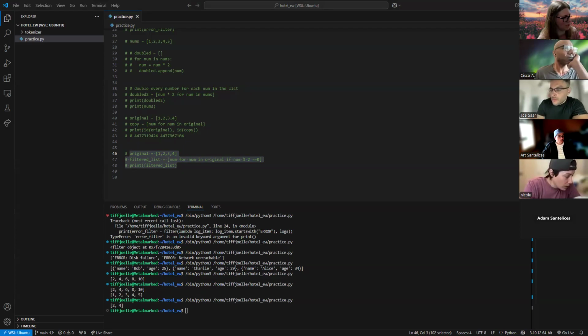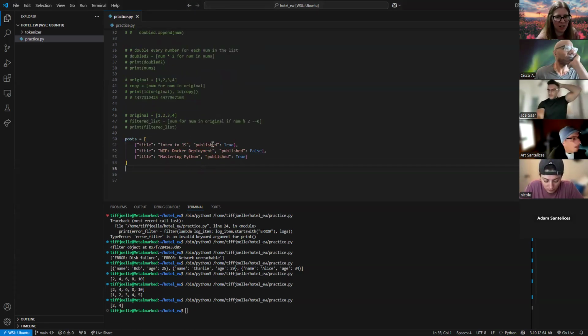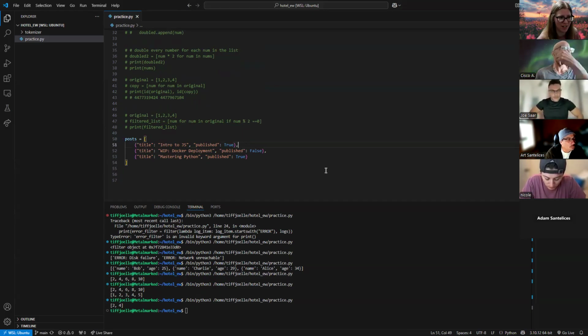I, again, am going to do some real world examples. So once again, this is kind of like we did earlier where we had a list of log items, and this is another list of dictionaries. Okay, this is going to be a very common thing you'll see as you get through the course here and working with APIs. So I've got posts.